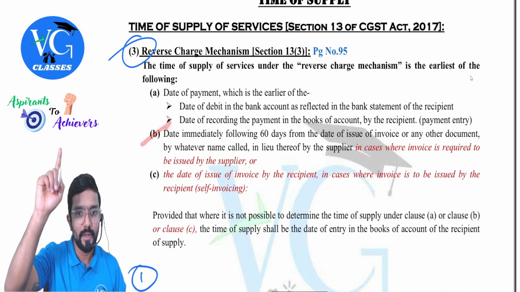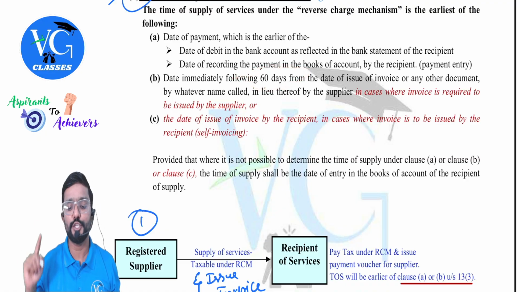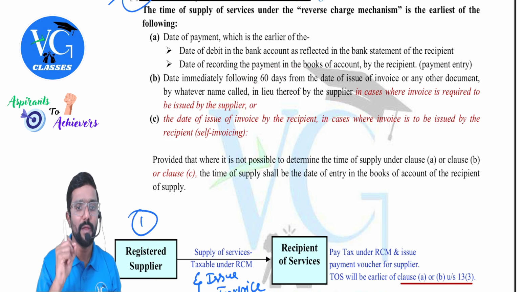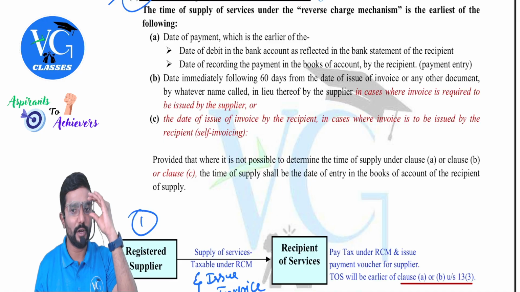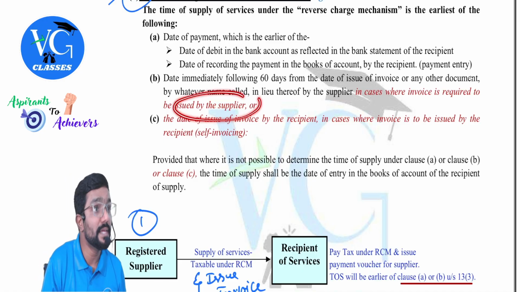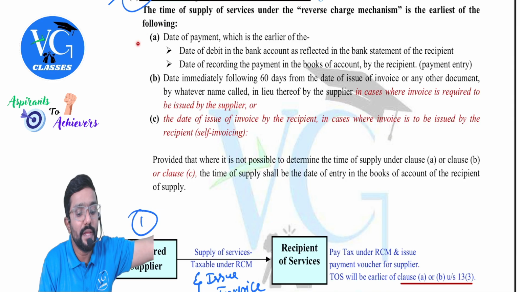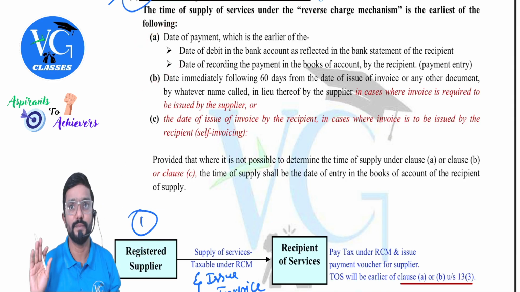Then coming to B, pay attention. Date immediately following 60 days from the date of issue of invoice, that means 61st day, or any other document by whatever name called in lieu thereof by the supplier in cases where invoice is required to be issued by supplier. So if invoice is supposed to be issued by supplier, A or B, whichever is earlier.